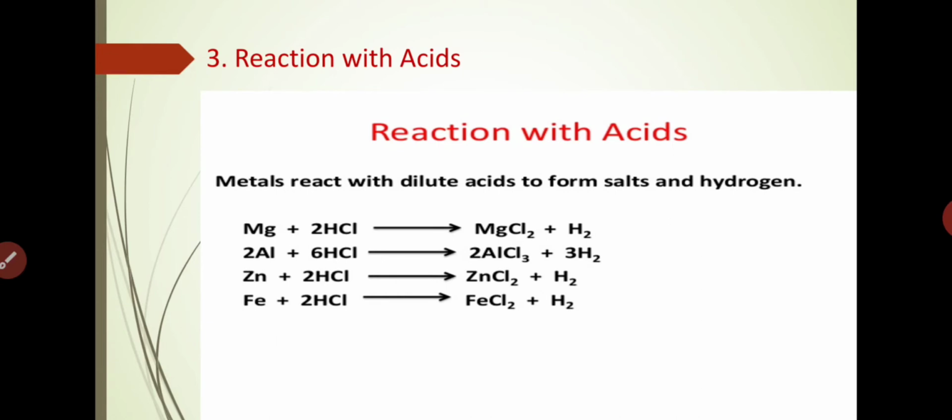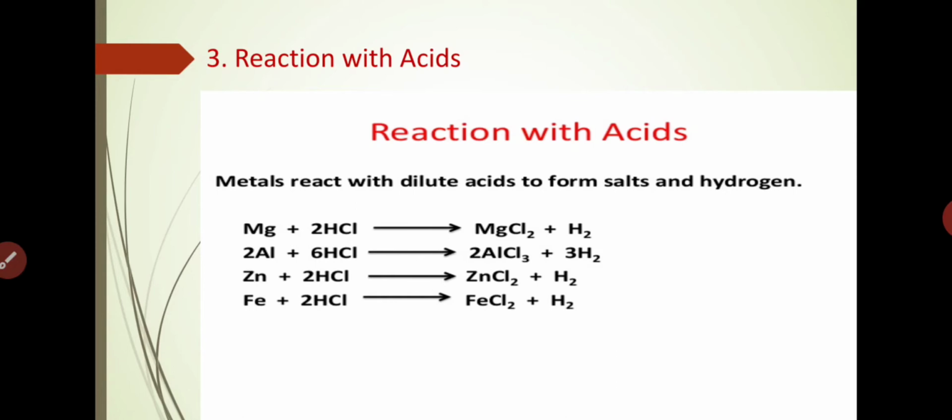Now the next one is reaction with acids. Metals, when they react with dilute acids, form salts and hydrogen. This third chemical property of metals, reaction with acids, can form salts and hydrogen. See, so many examples are there. Mg, that is the symbol of magnesium. When magnesium reacts with hydrochloric acid, what do they form? Magnesium chloride, and hydrogen gas is liberated.